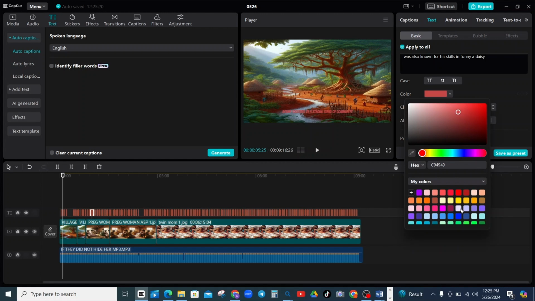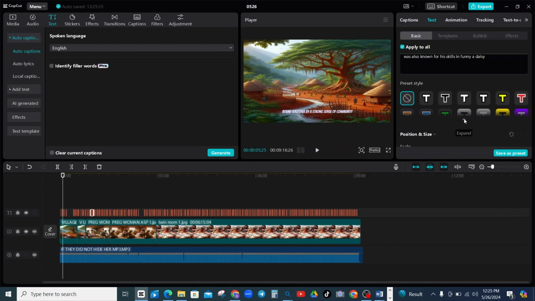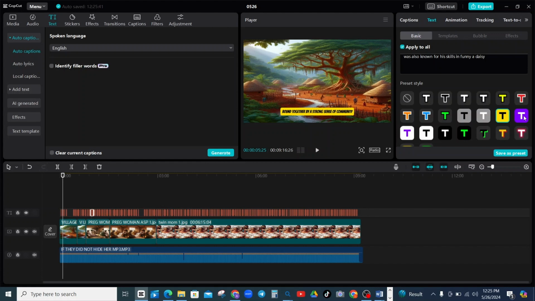Then you can also come here and change the background of the whole thing. You can select anything you like here to change the background, or you still leave it in a white background. Whichever one you want, you can always change it. Then when you finish here, you click on export and export your video.